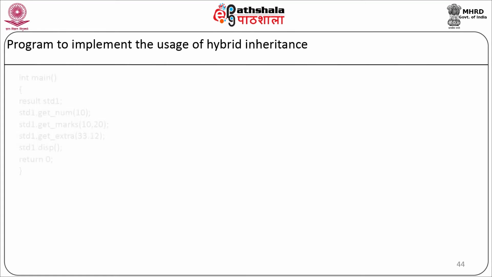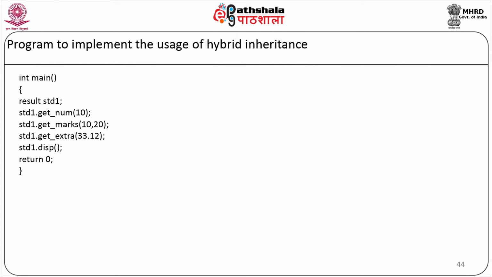Now we will start with the main program, integer main. Here we are going to declare an object of class result as std1. We will first call the member function std1.getNum(10). Then we will call the member function std1.getMarks(10, 20). Then std1.getExtra(33.12). Then we are going to call the member function std1.display and return 0.